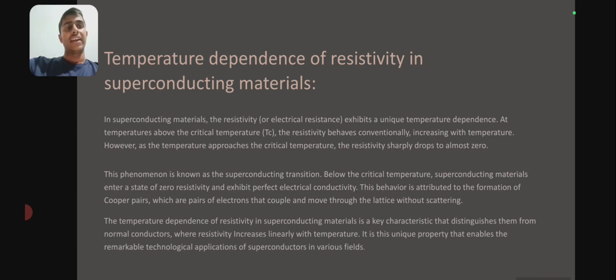This behavior is attributed to the formation of Cooper pairs, which are pairs of electrons that couple and move through the lattice without scattering, that is, no collision in the lattice. The temperature dependence of resistivity in superconducting materials is a key characteristic that distinguishes them from normal conductors, where resistivity increases linearly with temperature. It is the unique property that enables remarkable technological applications of superconductivity in various fields.